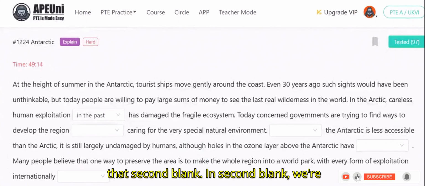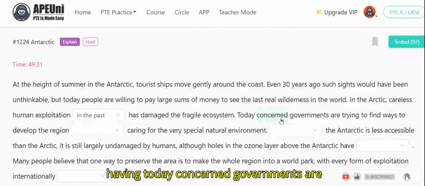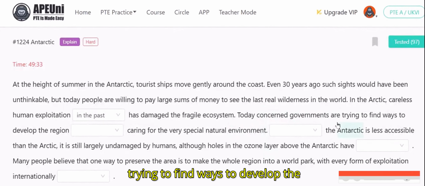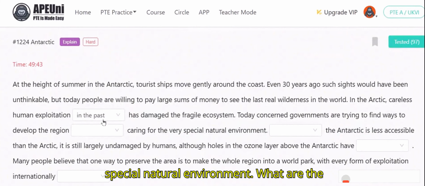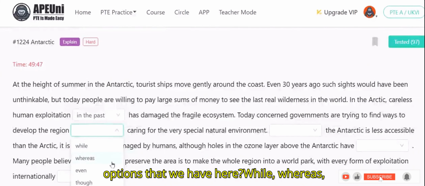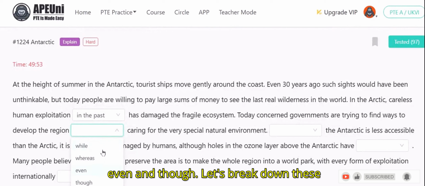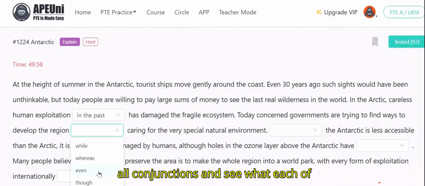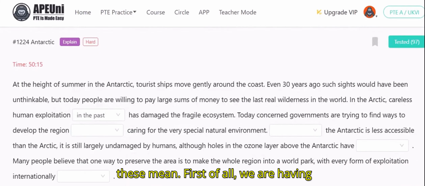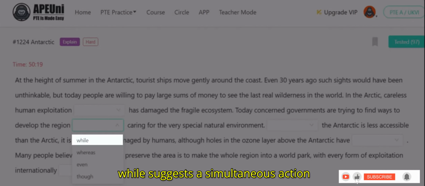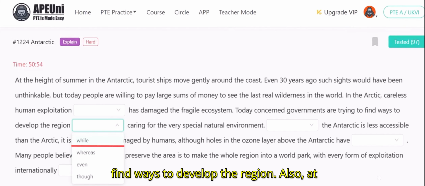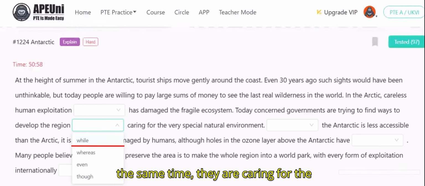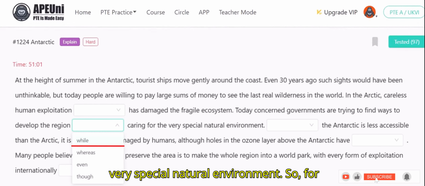Let's move to the second blank. In the second blank, we have: today, concerned governments are trying to find ways to develop the region, by caring for the very special natural environment. What options do we have here? While, whereas, even, and though. Let's break down these conjunctions and see what each means. First, while suggests a simultaneous action or contrast, performing two tasks at the same time. I can understand in this context that governments are trying to find ways to develop the region, and at the same time, they are caring for the very special natural environment.